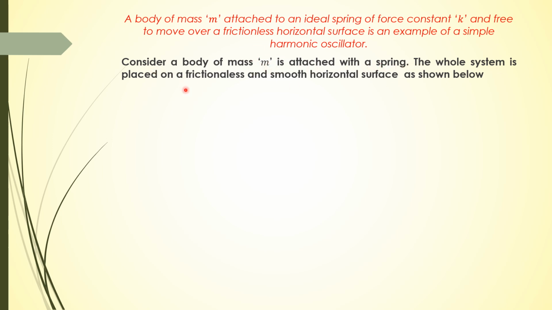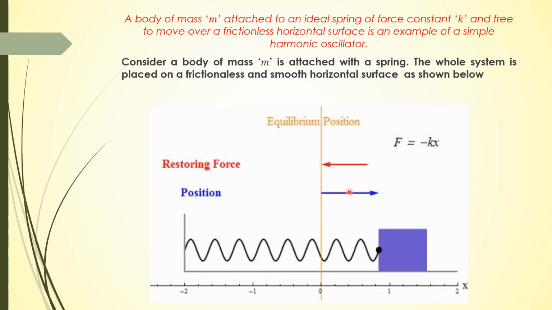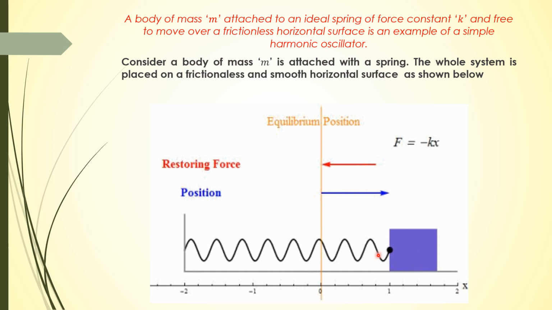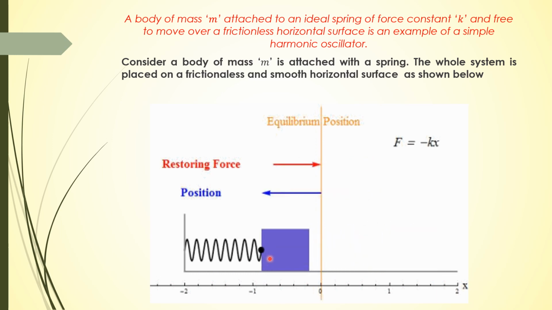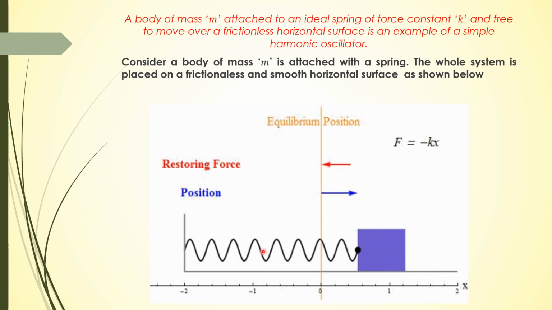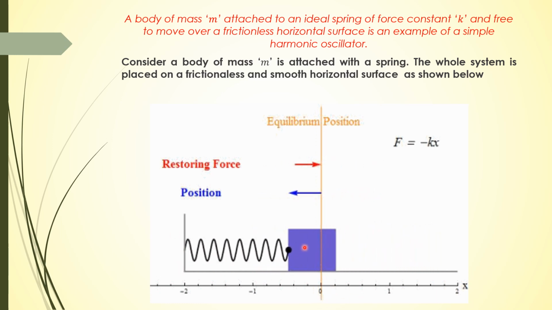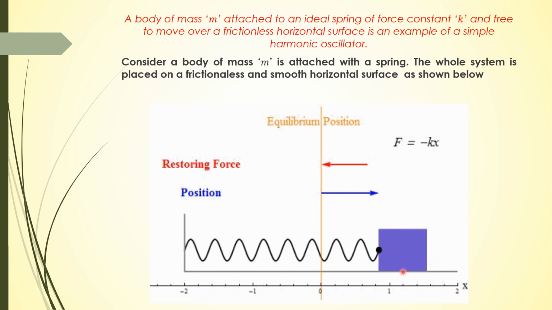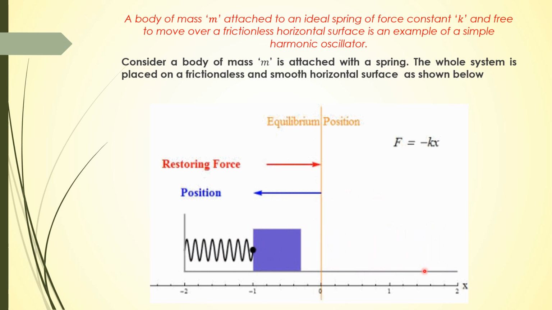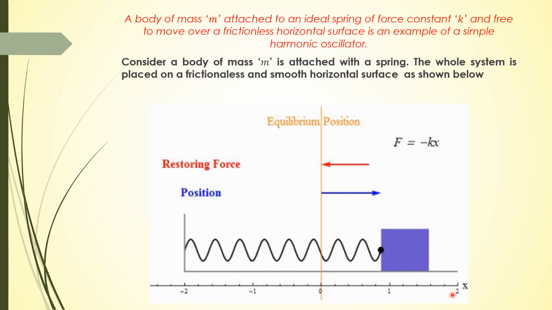The whole system is placed on a frictionless and smooth horizontal surface. Here we have a block of a certain mass attached with a spring, and the other end of the spring is attached to a rigid support. If you displace this object from its mean or equilibrium position, the object oscillates between two extreme points.